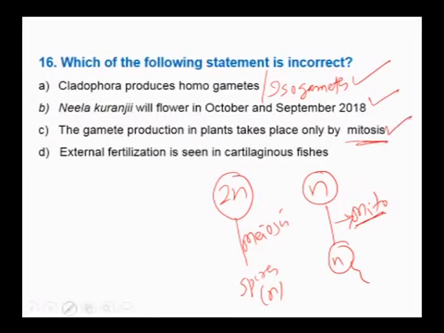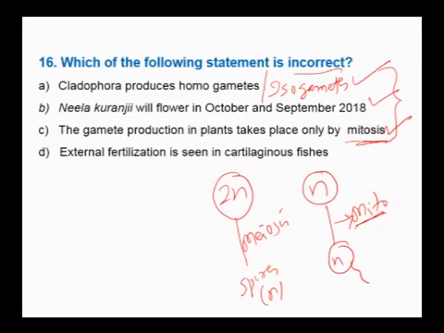But in the case of honeybee, the queen bee is diploid, because in sex determination the honeybee is haplodiploid. The queen bee is diploid, therefore it produces gametes by meiosis, but drones, the males, which are haploid, produce gametes by mitosis. So in honeybee we can see gamete production both by mitosis as well as meiosis, but in all plants gamete production takes place by mitosis. Therefore, all these three statements are correct. But the question says which is the incorrect statement.